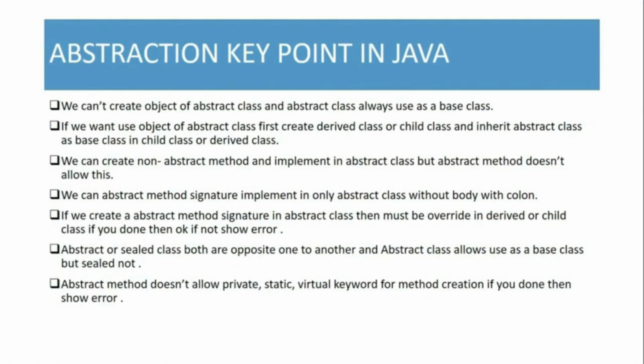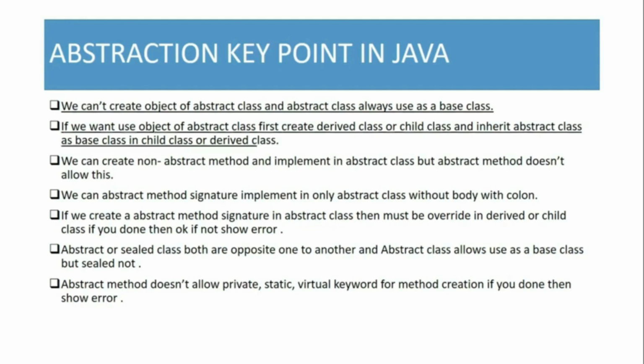Abstraction key points in Java. We can't create an object of an abstract class, and an abstract class is always used as a base class. Clear? Now next, if you want to use an object of an abstract class, first create a derived class or child class and inherit the abstract class as a base class in the child class or derived class.